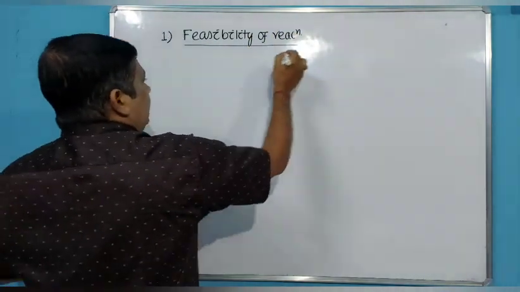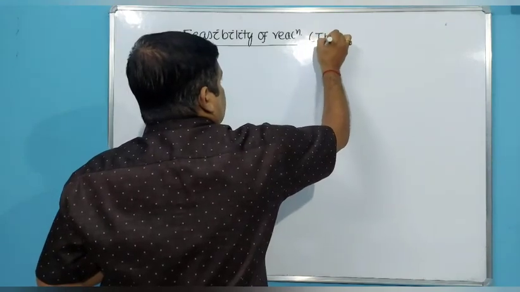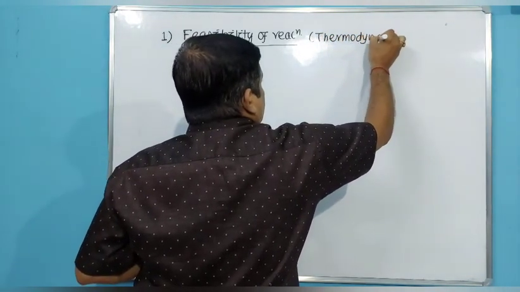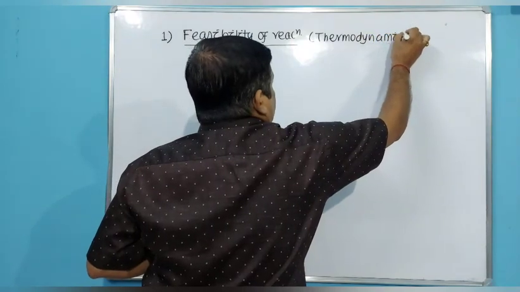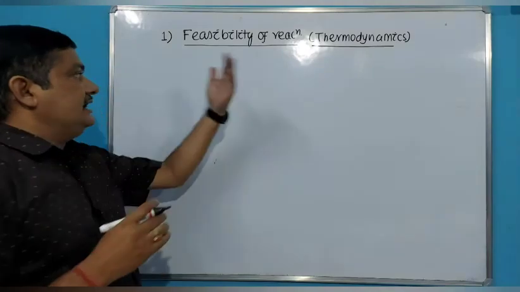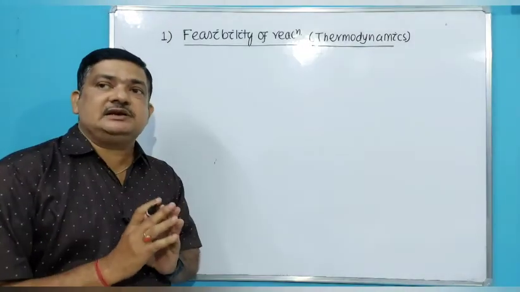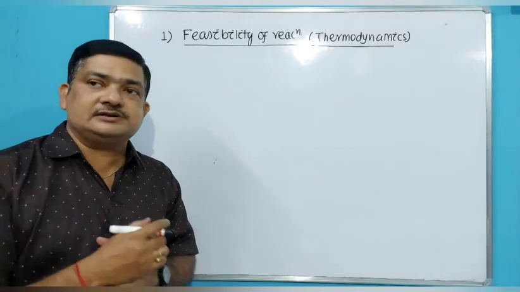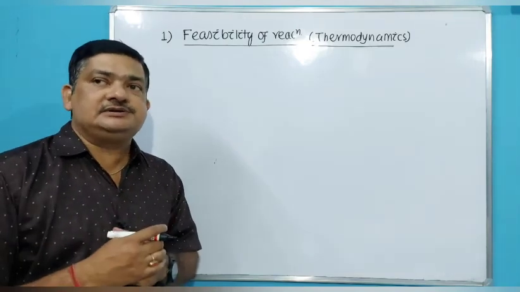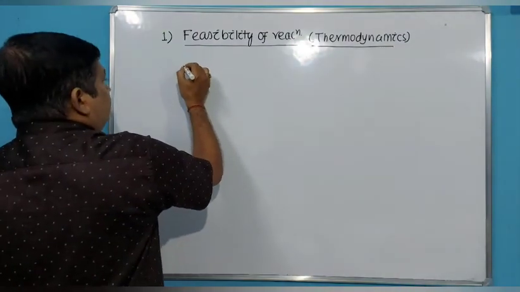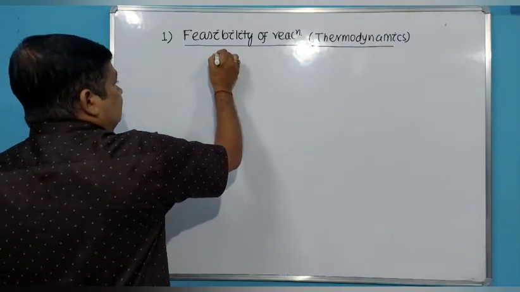Now we get it from the application of thermodynamics, which we have already studied. So from the application of thermodynamics, we can get the idea of feasibility of reaction, whether a reaction is feasible or not, whether it will proceed spontaneously or not. How to know? It can be known from the data of del G.